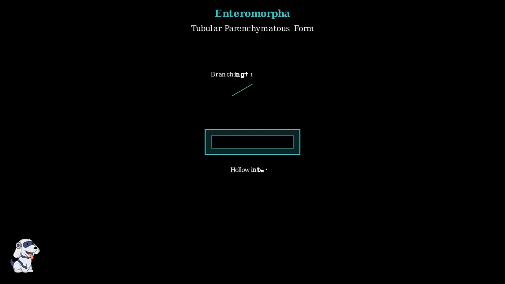Next is Enteromorpha, which shows a completely different approach to parenchymatous organization. Enteromorpha demonstrates a tubular parenchymatous form. Instead of being flat like Ulva, it creates hollow, tube-shaped structures that can branch and form complex networks.